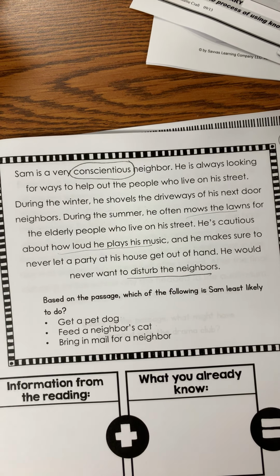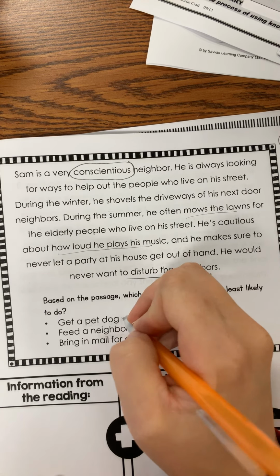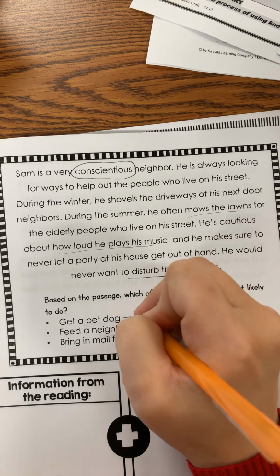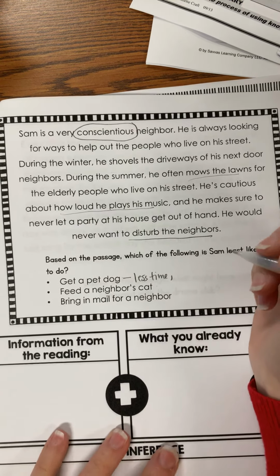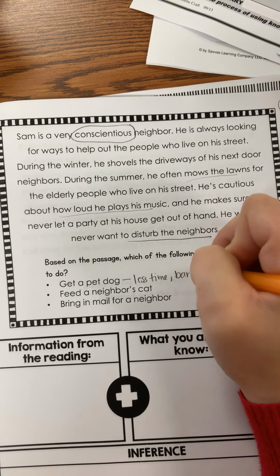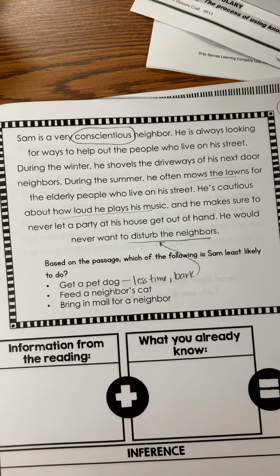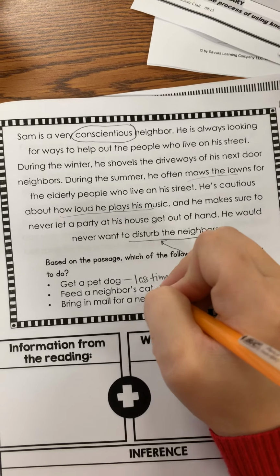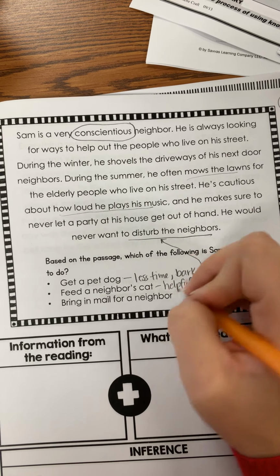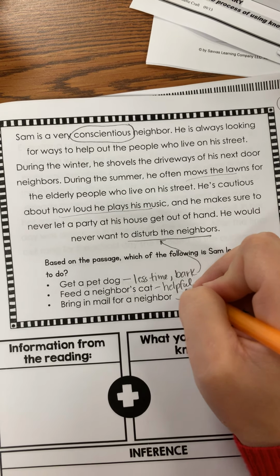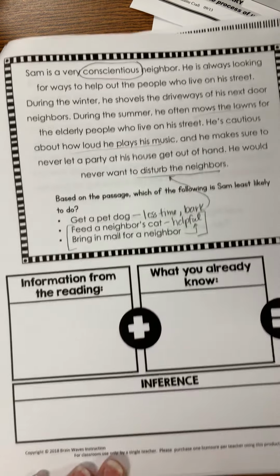All right, so let's think about what would be the least disruptive to his neighbors. Getting a pet dog. If he got a pet dog, maybe he would have less time to help others. Also, I don't know about you, but there's some dogs in my neighborhood who bark a lot, and that would definitely disturb neighbors if he had a dog that was a big barker. Okay, if he fed a neighbor's cat, that could be helpful as long as they knew he was doing that. And the same thing for bringing in mail, that could be helpful. I don't think either of these two ideas would disturb a neighbor, right?